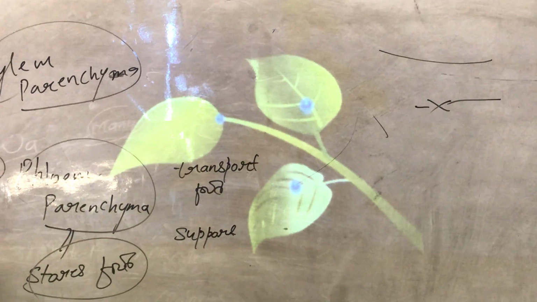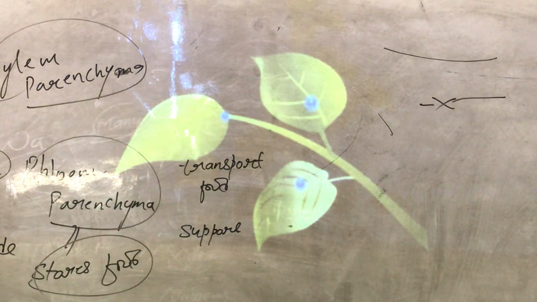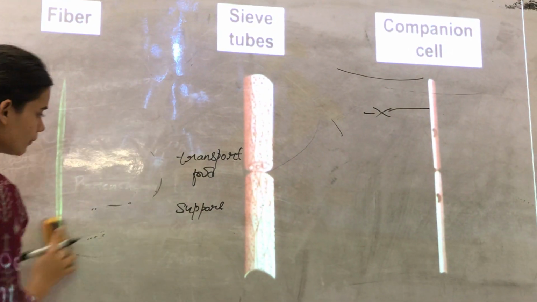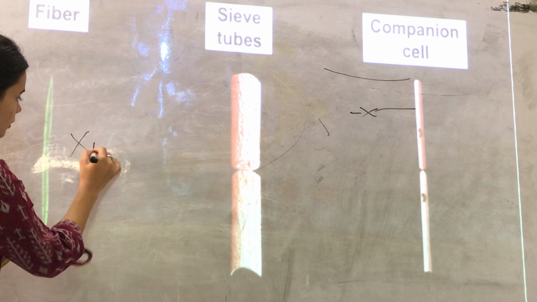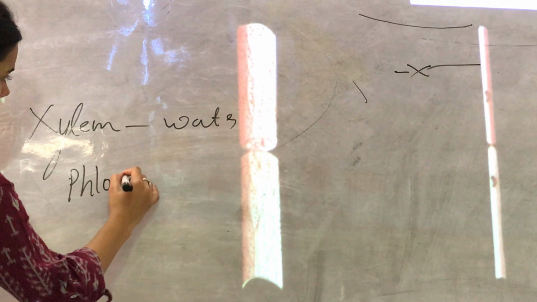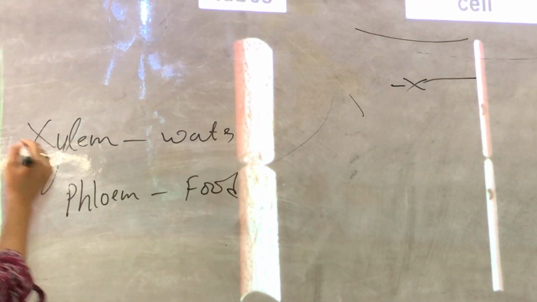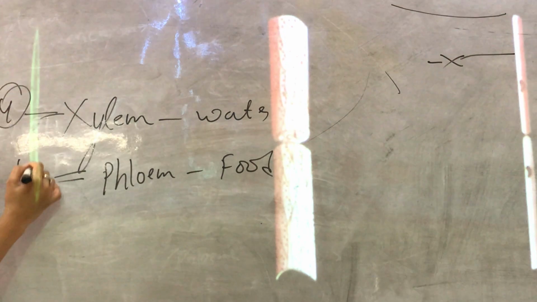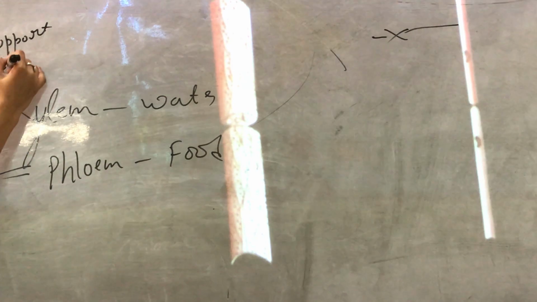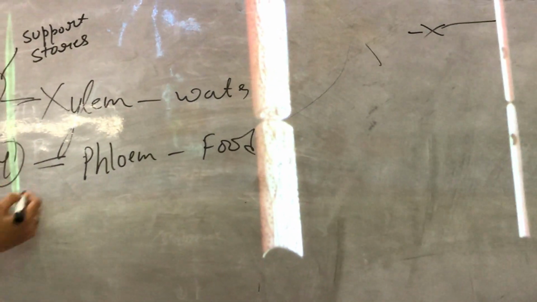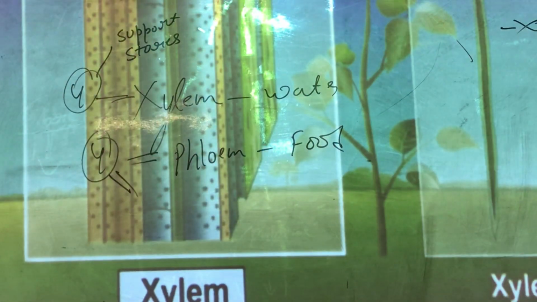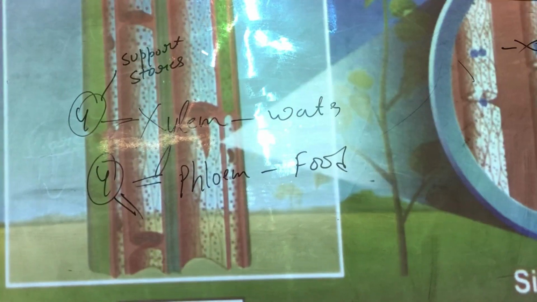provides support. So the one thing you need to remember is that xylem conducts water and phloem conducts food. They have different cells, 4 different types of cells, some of which provide the support, some of which store the water, some of which store the food. And similarly here also, without these the water can't be transported to all the parts of the plant.